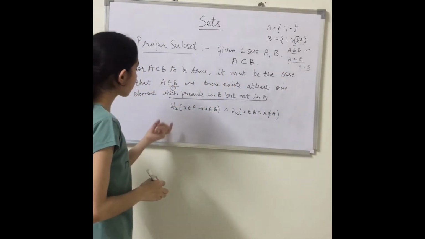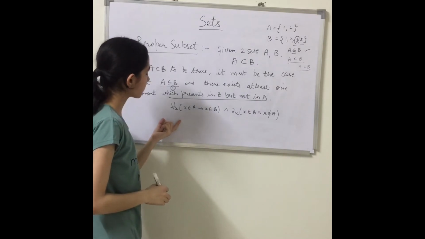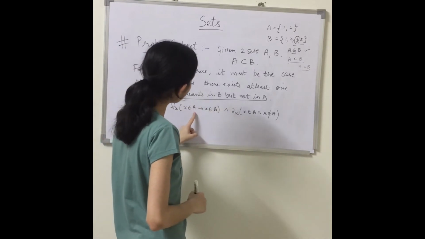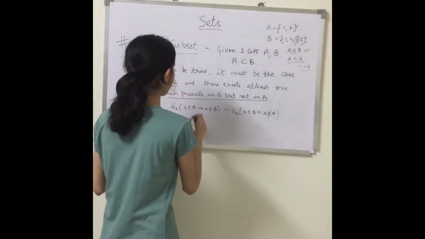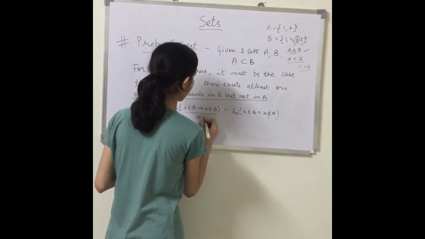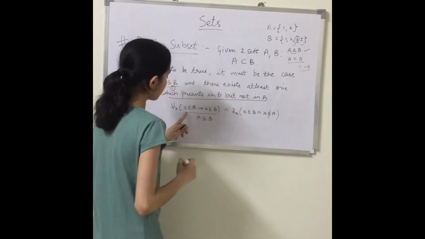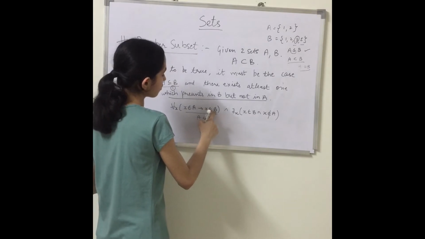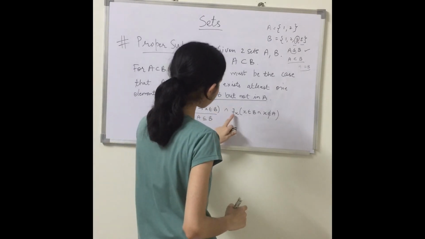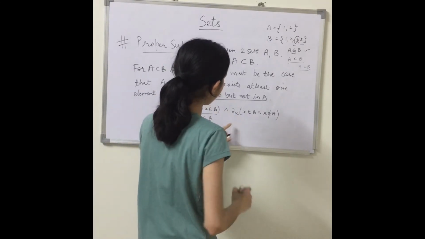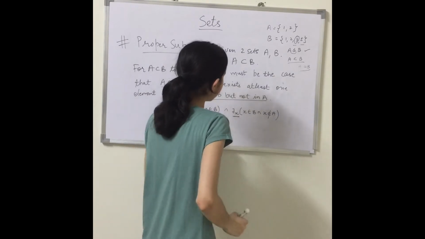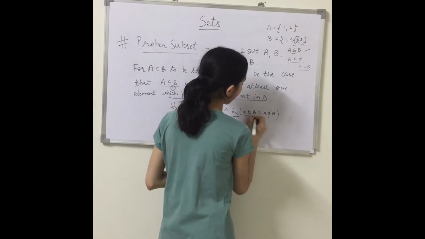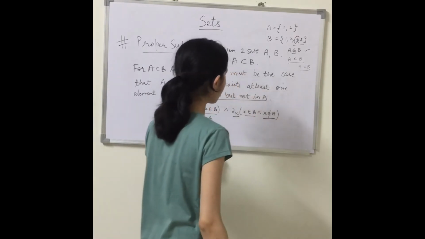Right? So this is the first order logic of proper subset. For all x, for all elements, if x belongs to A, then x belongs to B. It is nothing but A is a subset of B. And there exists at least one element x such that x belongs to B and x does not belong to A.